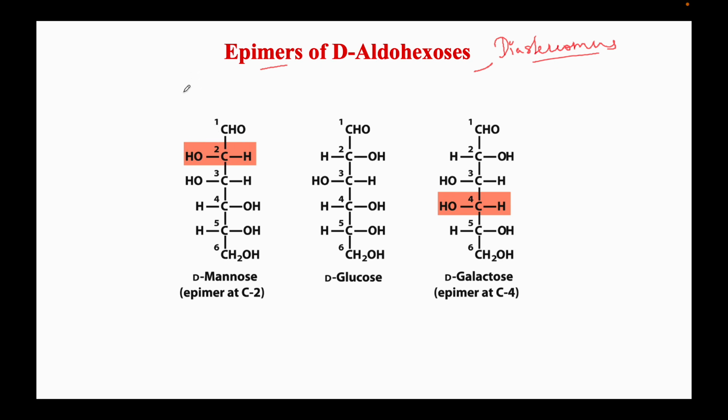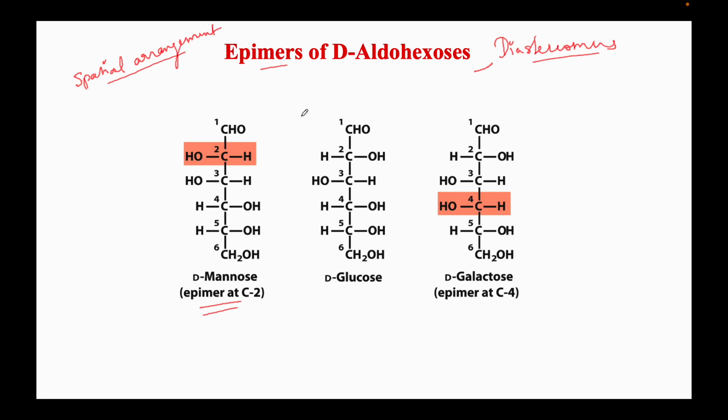And if we change that spatial arrangement, we'll come back to the original structure. So let's take an example. We have glucose here. Mannose is a C2 epimer of glucose. When we change the spatial arrangement, I mean the spatial arrangement of atoms.